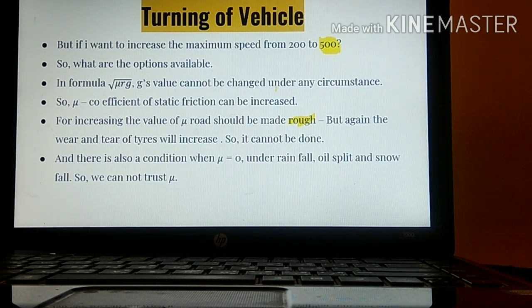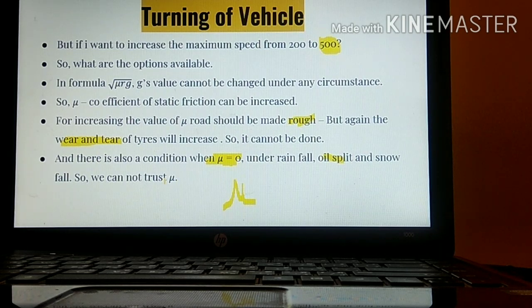But can you tell me what will happen if we make the road rough? Then wear and tear of the tires will increase, or else the tire may also get damaged. So it is not possible. But there are also situations when mu's value is equal to 0, for example heavy rain, oil spill, snowfall. At that time, mu's value is equal to 0.